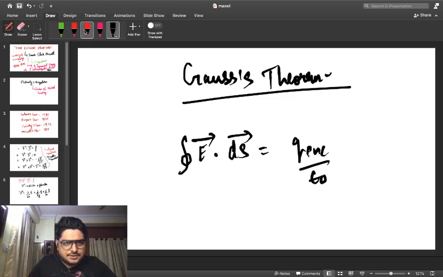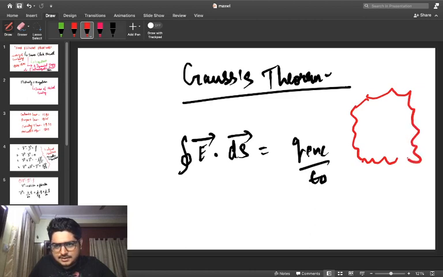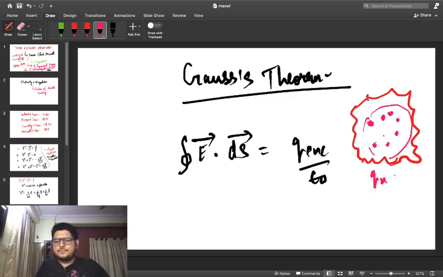And we already know, suppose we have a continuous symmetric object with a certain number of charges present inside of it. Let us say we have n charges, which we would write down as nq or qn.